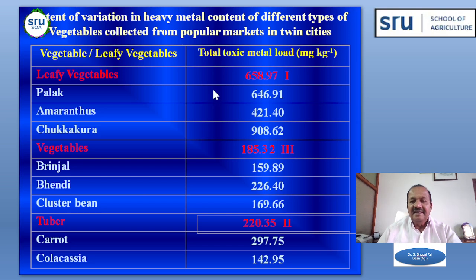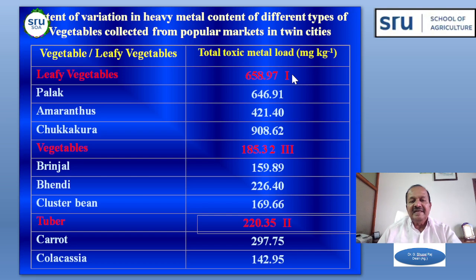Then we compared the different metal loads: how much quantity there will be in leafy vegetables, normal vegetables like brinjal and bendi, and tuber crops. When we compared these crops, the heavy metal contents in the different types of crops irrigated with the Musi River polluted water, the maximum content of heavy metals was observed in the leafy vegetables, because the leafy vegetables are the edible parts we directly consume.